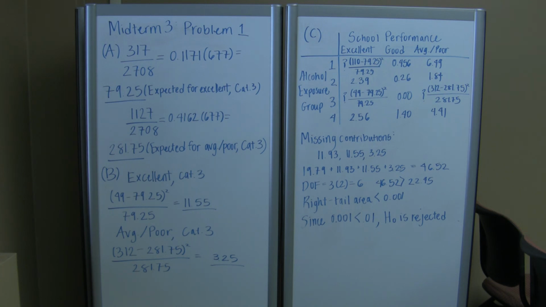Because 0.001 is less than 0.01, which is the given significance level, we reject our null hypothesis. So this suggests that there is a relationship between the variables school performance and alcohol exposure. So this is how you solve problem 1 from the third midterm.